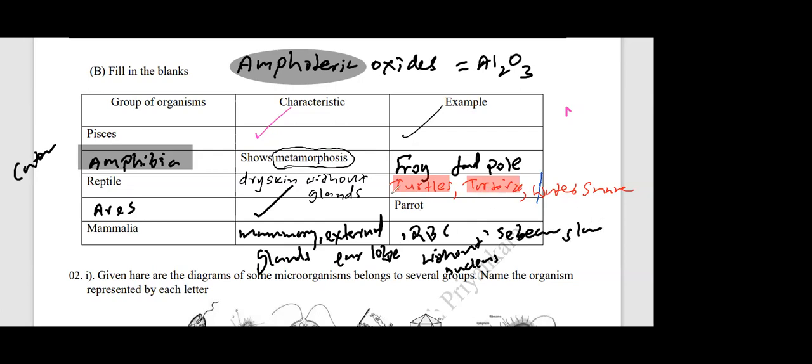Arosha? Any other unique feature of mammals? Having hair around the body. Yeah, body is covered with hairs. Good, Arosha. Body is covered with hairs. That's a unique feature of mammals. Good. Any other unique feature, Sumela?